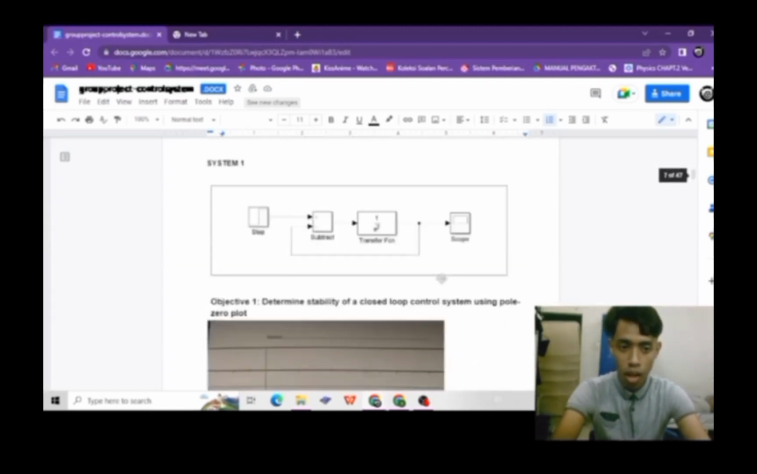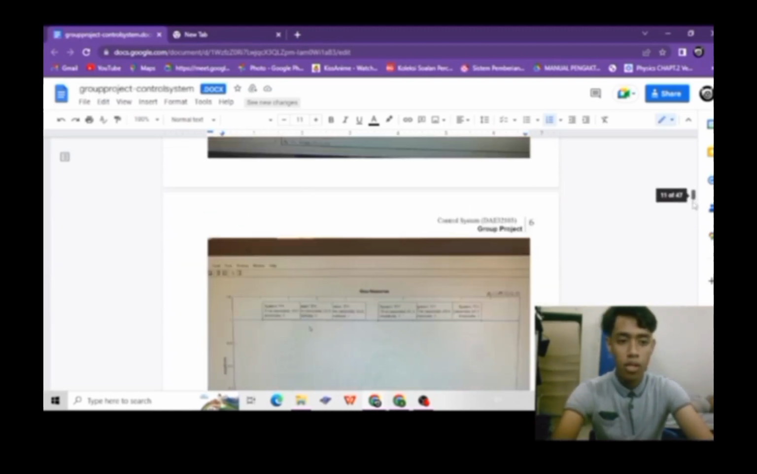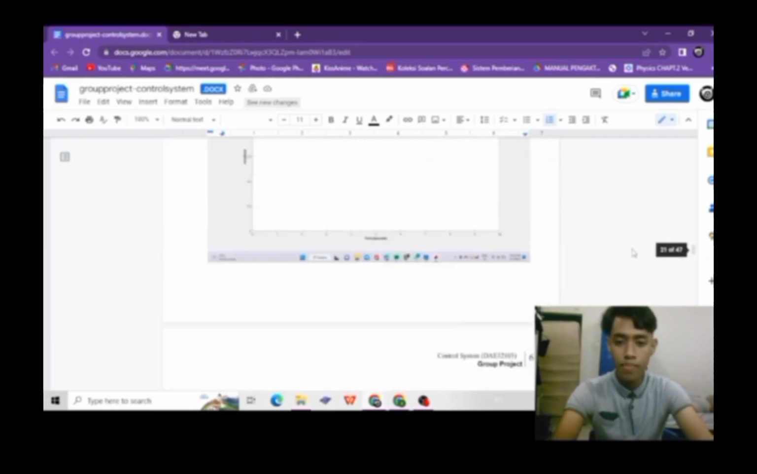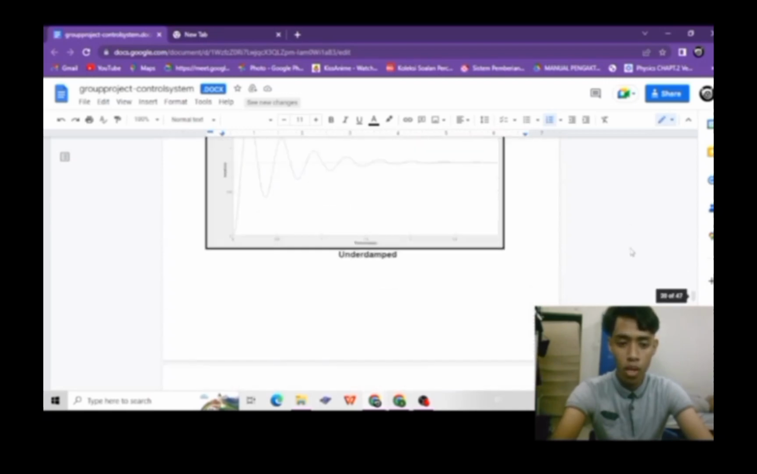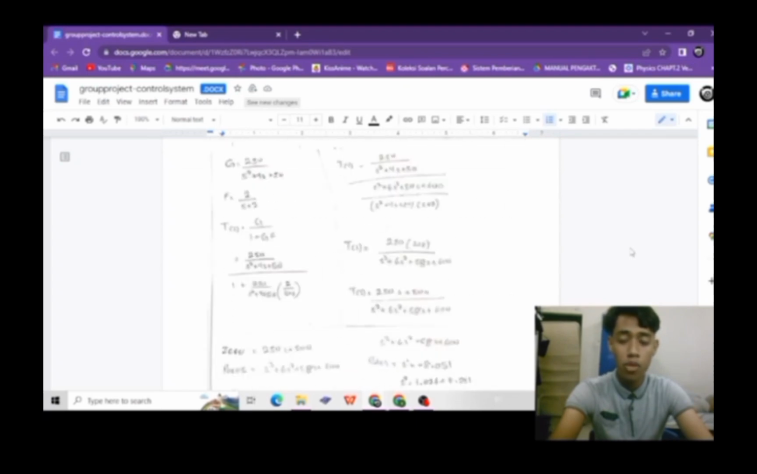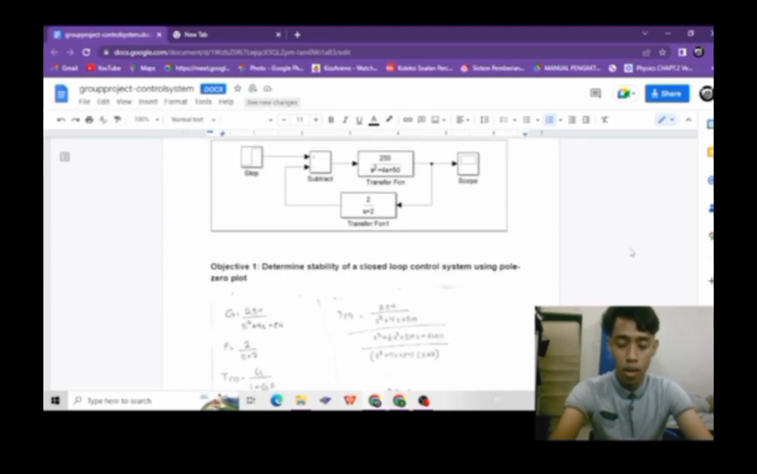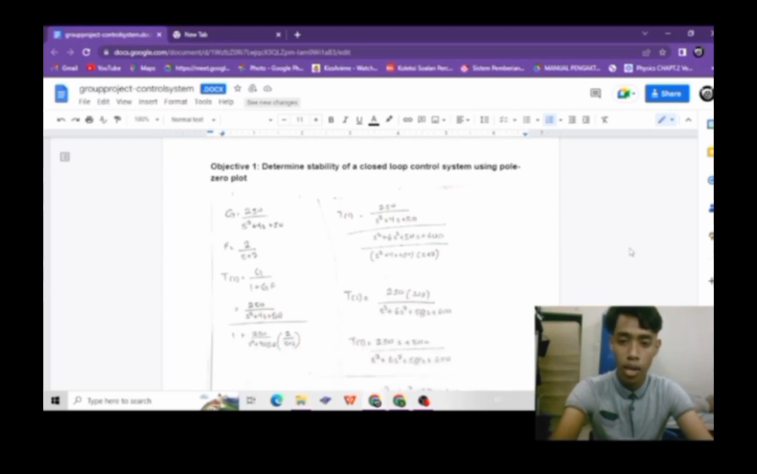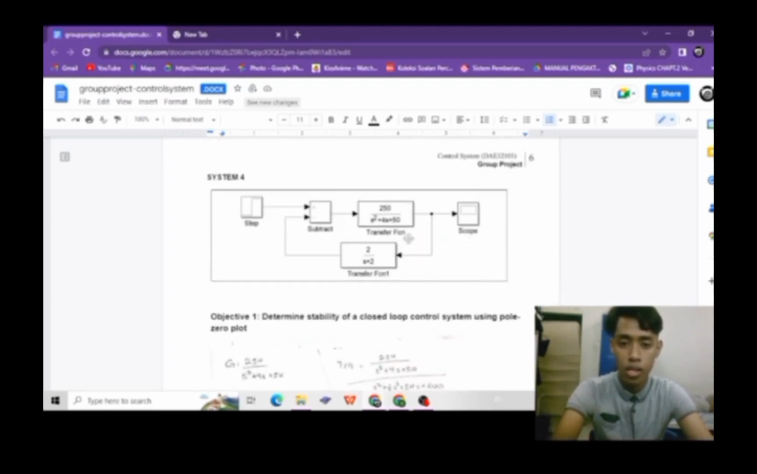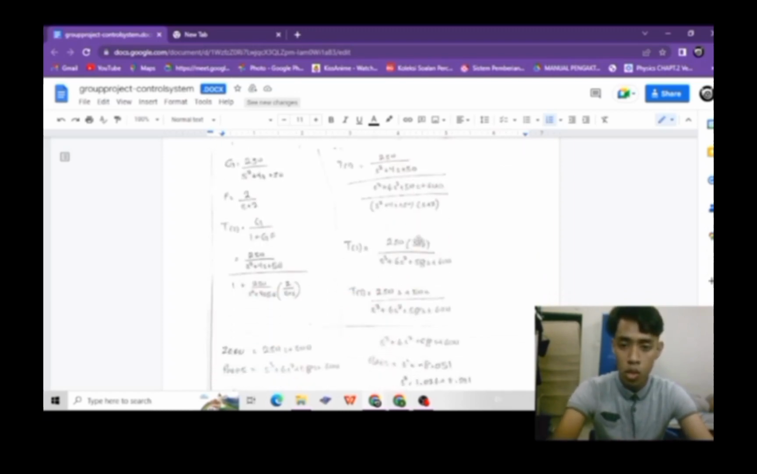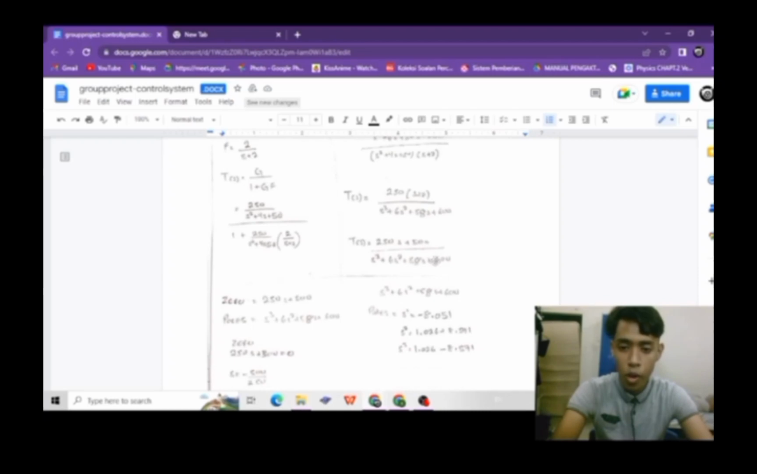So we go into our system, where we need to find whether the system is stable or not, by using the pole-zero plot and the calculation. We use the formula T(s) equals G over 1 plus GF, where G is transformation number 1 and transformation number 2 is the feedback. So we calculate and gather the results.